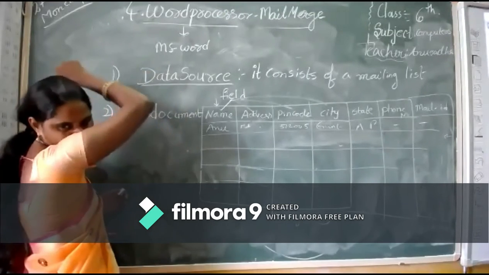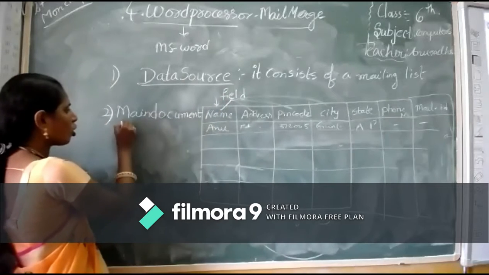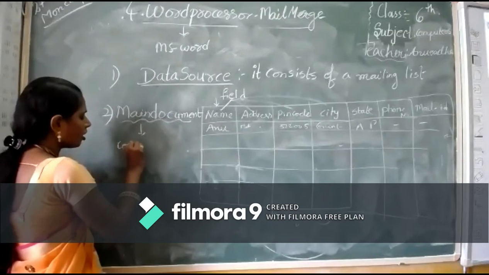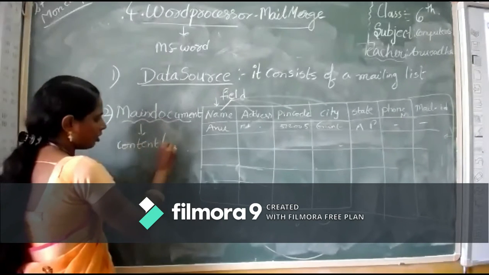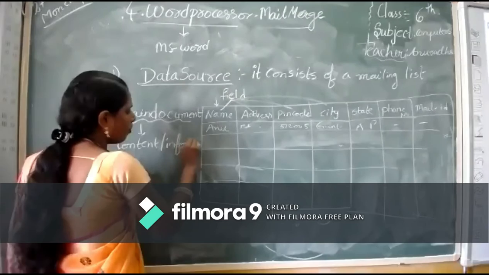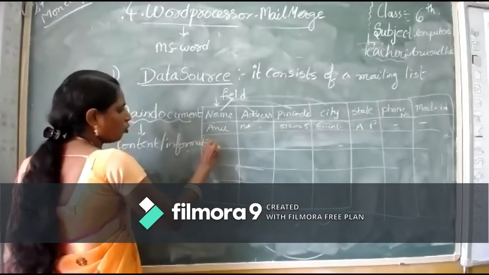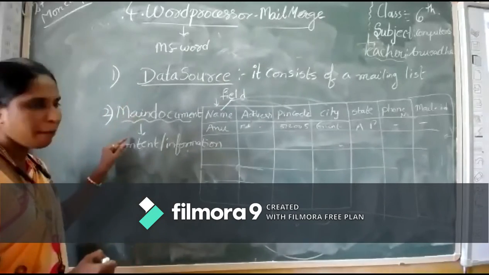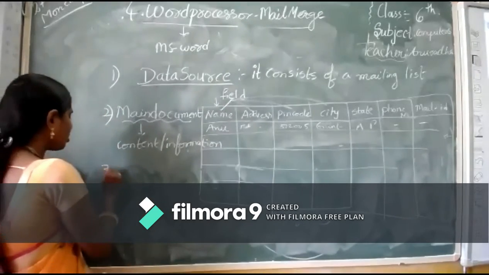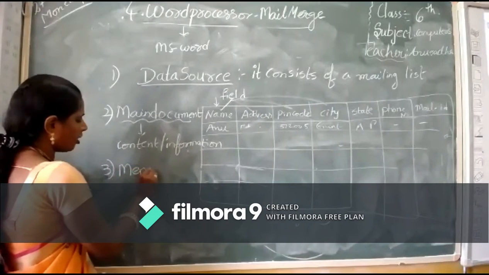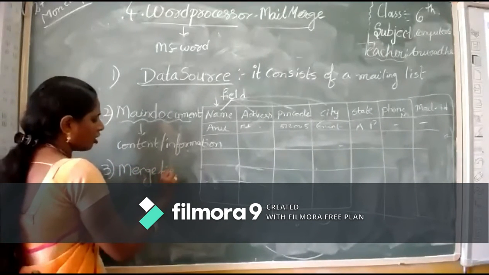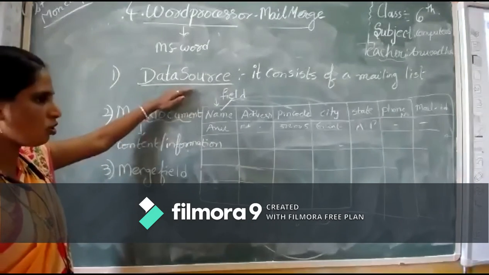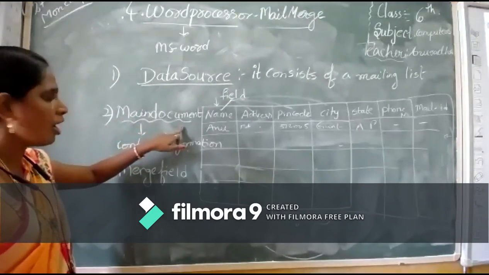In the data source, we will prepare the list. In the main document, we will write the content or information. So in mail merge we have these features: data source and main document. And next, one more step is there, which is merge field.